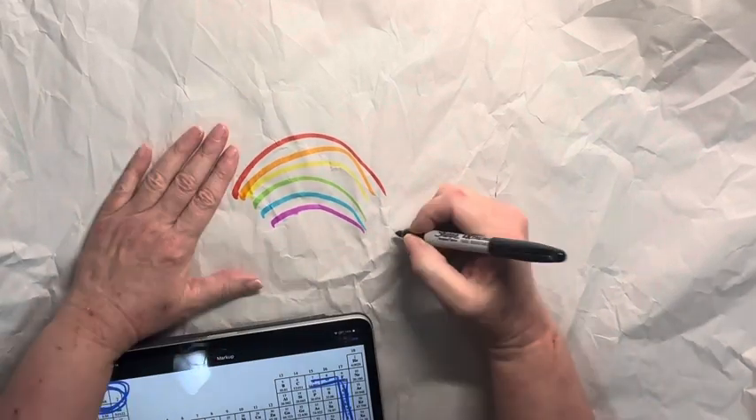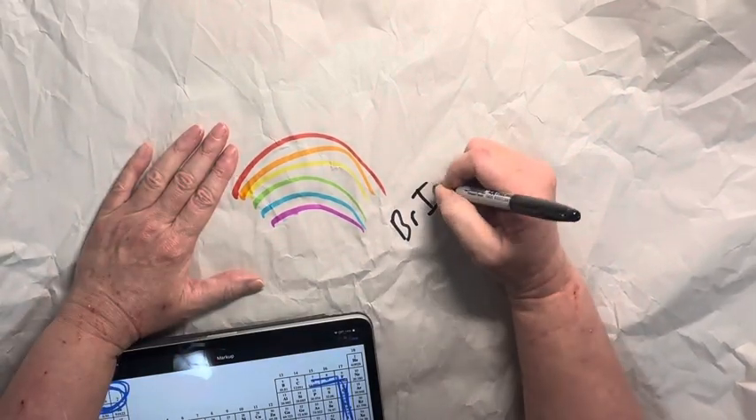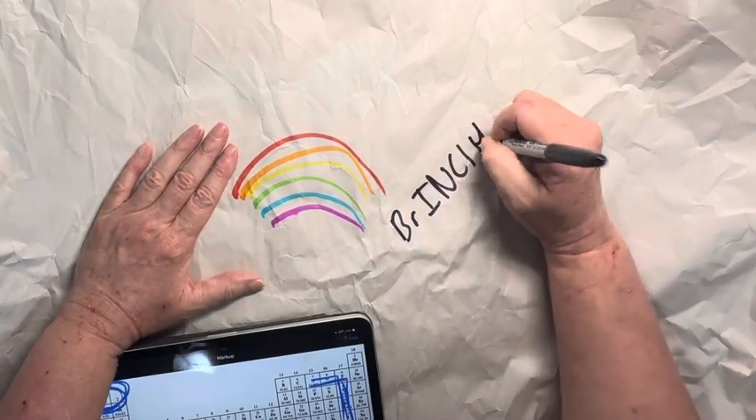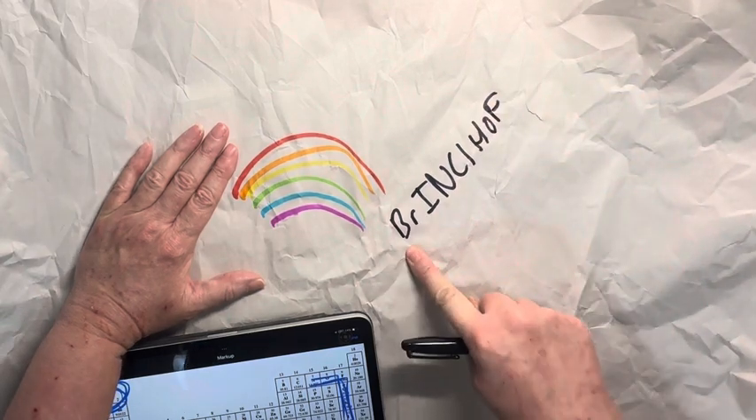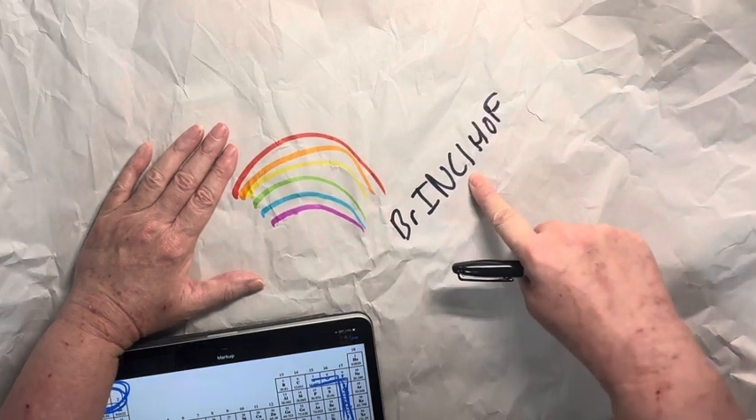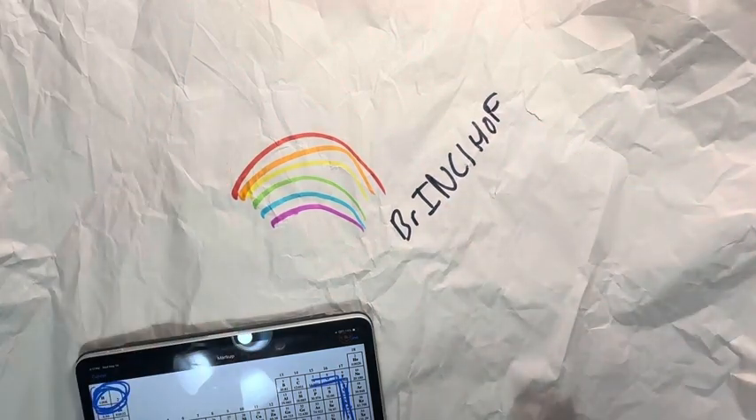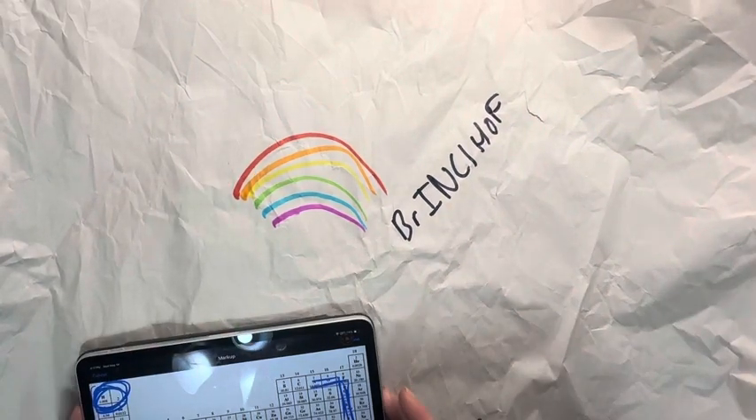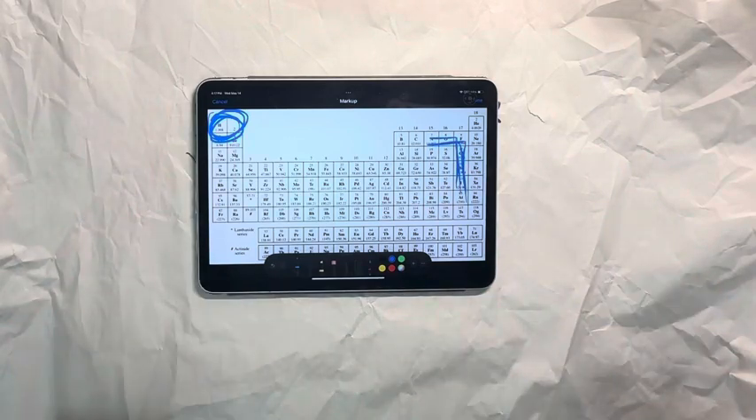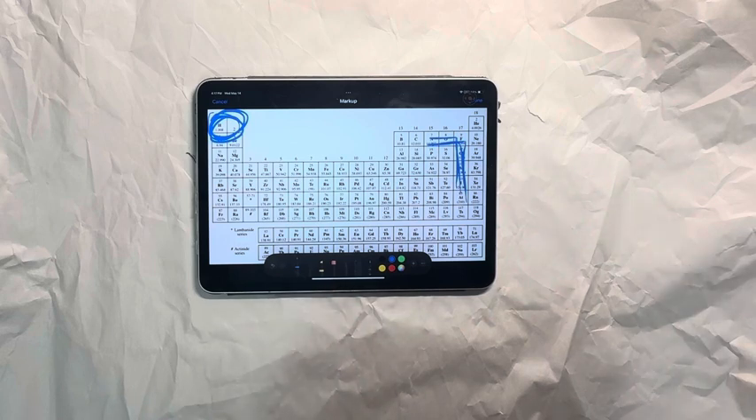There's another way to remember that, which is BrINClHOF, which stands for bromine, iodine, nitrogen, chlorine, hydrogen, oxygen, and fluorine, Brinkelhoff. If you want to remember it as Brinkelhoff, perfectly fine. If you want to remember it as happy 7, perfectly fine. However you choose to remember, these 7 elements are exceedingly important because they never exist in nature as single atoms.